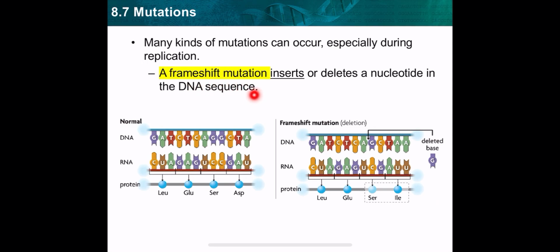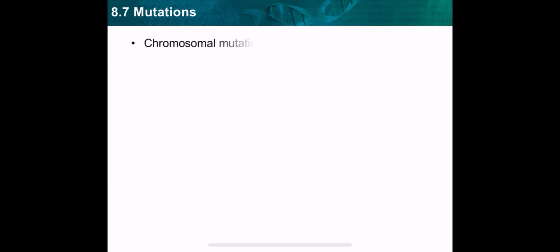Which one will cause a bigger change, the frame shift mutation or the point mutation? Of course, the frame shift, because the frame shift affects all the codons that are coming after the change, starting from ILE, and then all the coming ones will be changed.